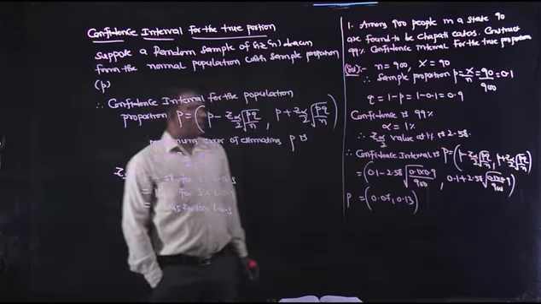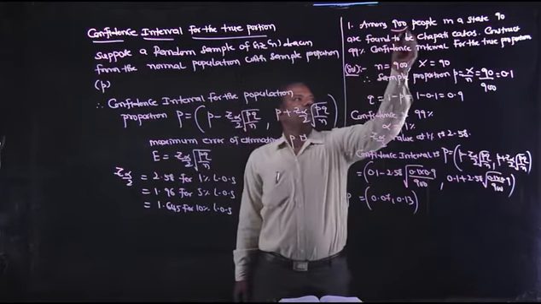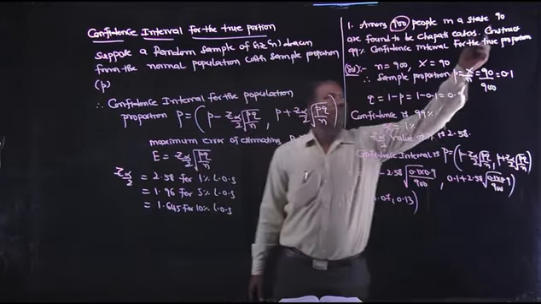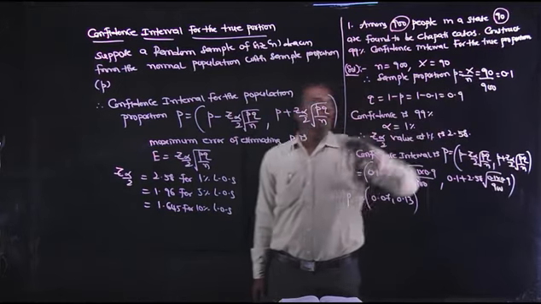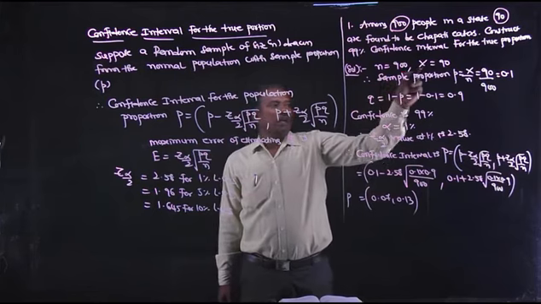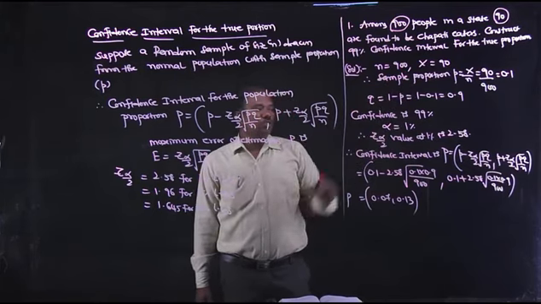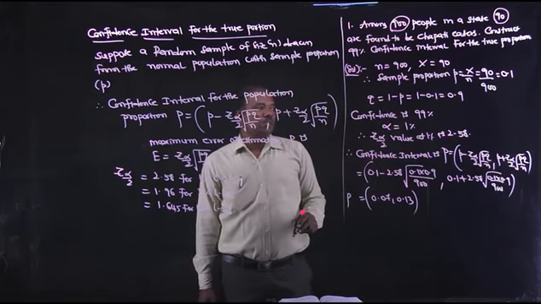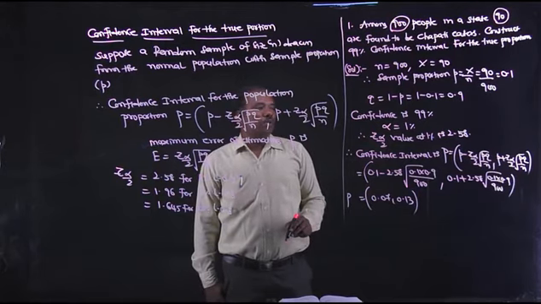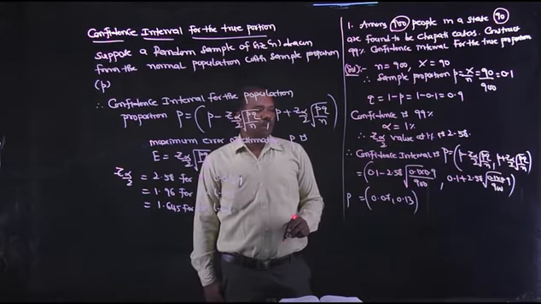Here among 900 people, we have tested 900 people, so n is 900. Out of 900, 90 are favorable to chapati, so x equal to 90. So sample proportion small p is x by n, 90 by 900, that equals 0.1. Small q is 1 minus p, that is 0.9.